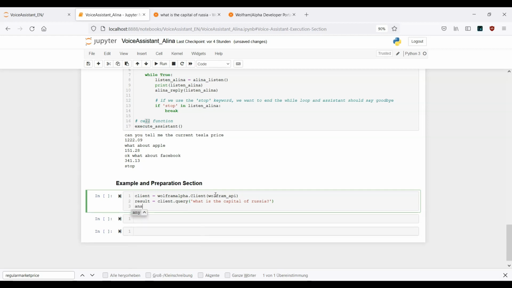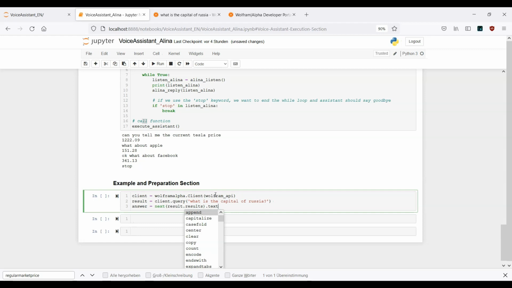And now the next step, let's provide another variable, answer equals, and here we need to work with the next iterator. So it's next, and here we provide result.results, and then .text.